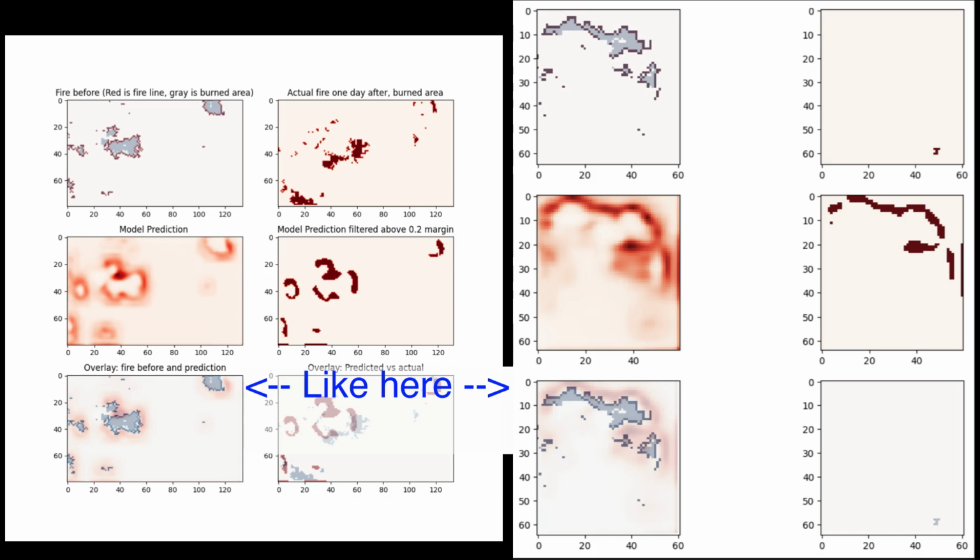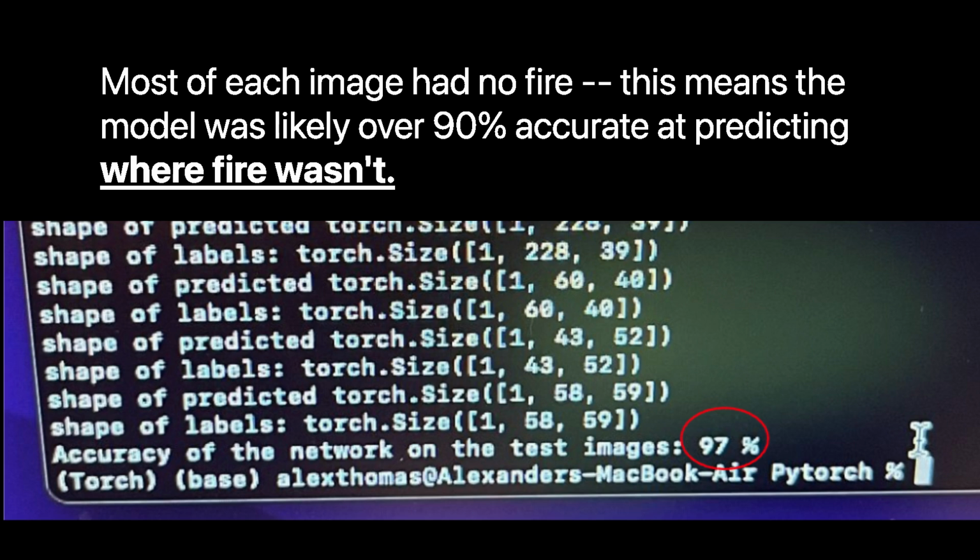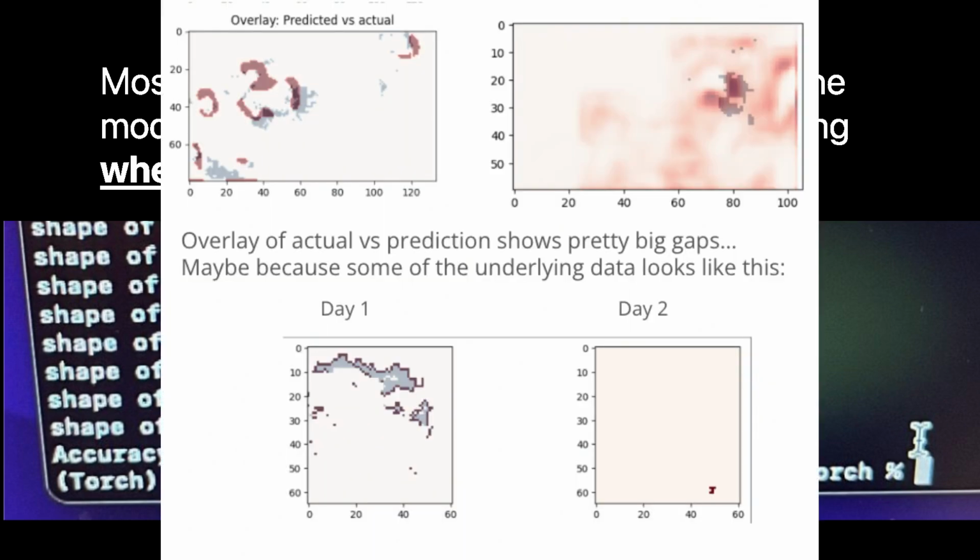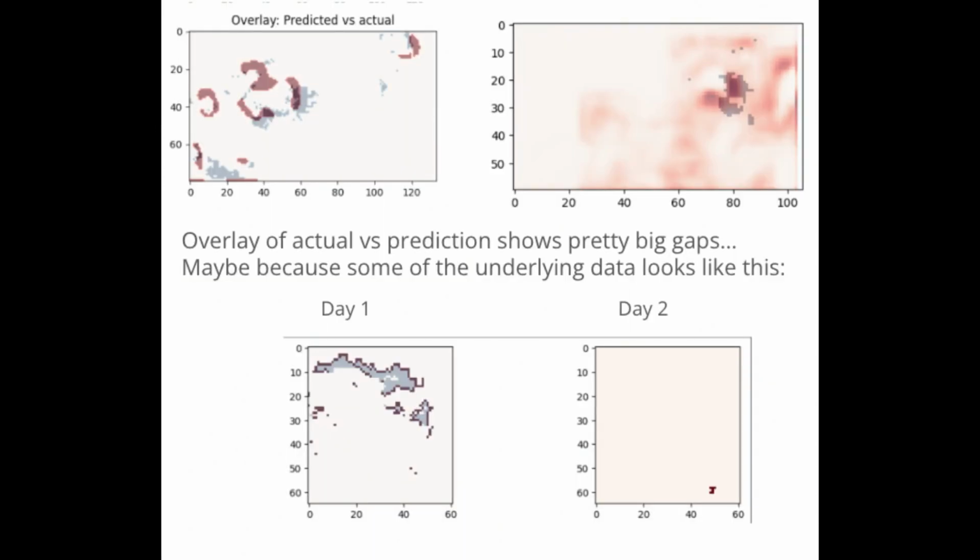The model predicted areas similar to how a human might, suggesting burn areas near the first day's data. It achieved an impressive 97% accuracy based on a binary cross-entropy loss function. However, this was misleading. The visual predictions were often inaccurate. The issue stemmed from unreliable data. Second-day burns frequently looked random, making accurate prediction impossible.